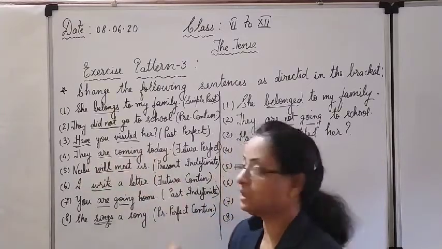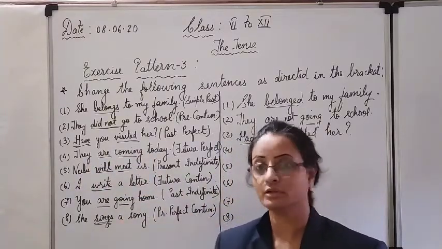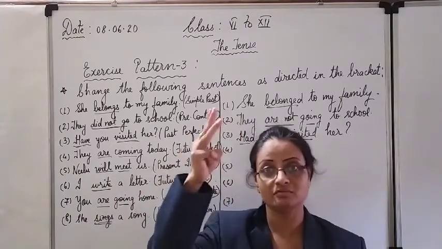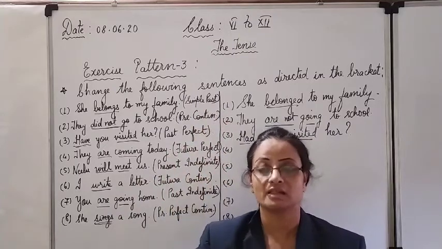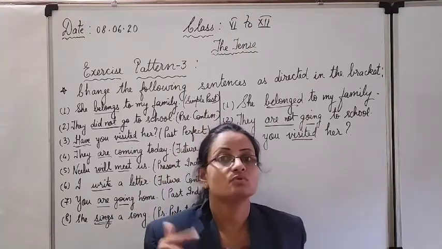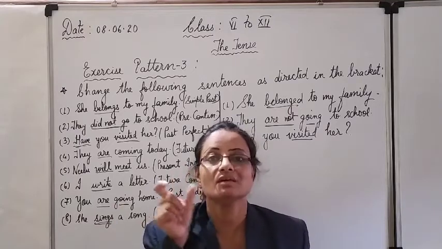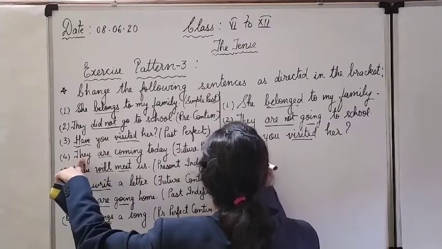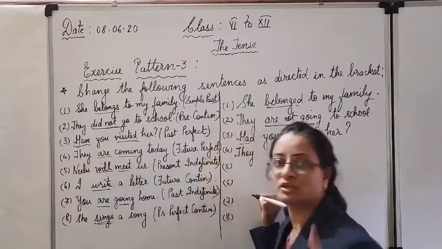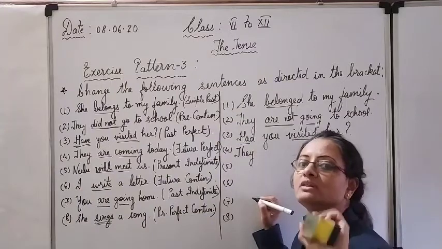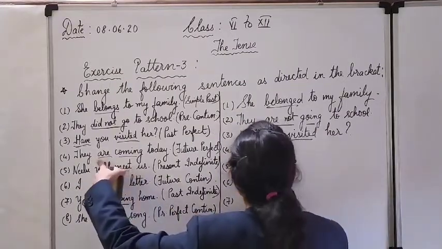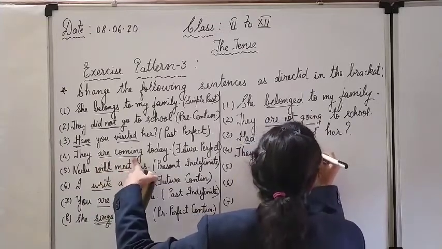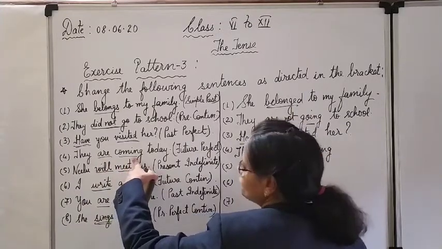They are coming today. Are and coming. Present and continuous. Where you have to change into future and perfect. Perfect, third form, future indication will, shall. And when you have to add ing form with will and shall, you will use be, the root verb be. Let us see. They, then with they, you will use will. Shall goes only with I and we. They will, then be, main verb come and ing. It is already in the ing form.